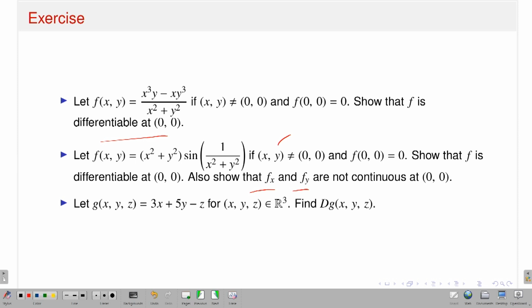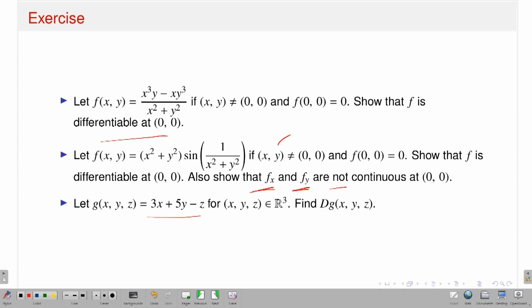To talk about the continuity of a function at a point, you need the function to be defined in a neighborhood of that point. So you have to calculate the partial derivatives fx and fy in a neighborhood of 0, 0, and of course also at the point 0, 0, which is perfectly all right. Then only can I talk about whether this is a continuous function or not. I think you show that it is not continuous.